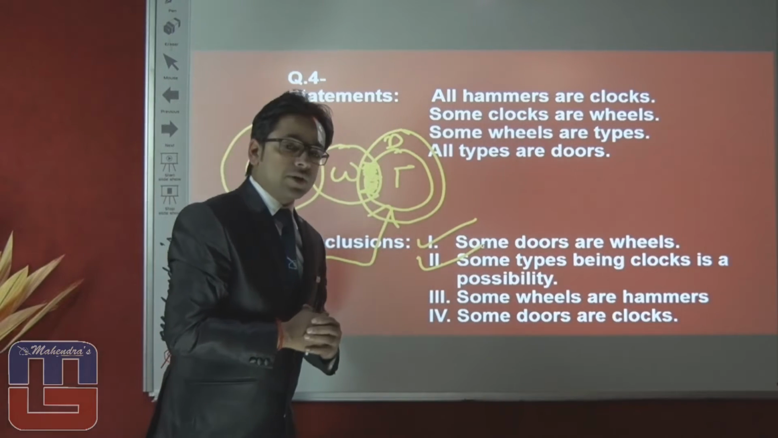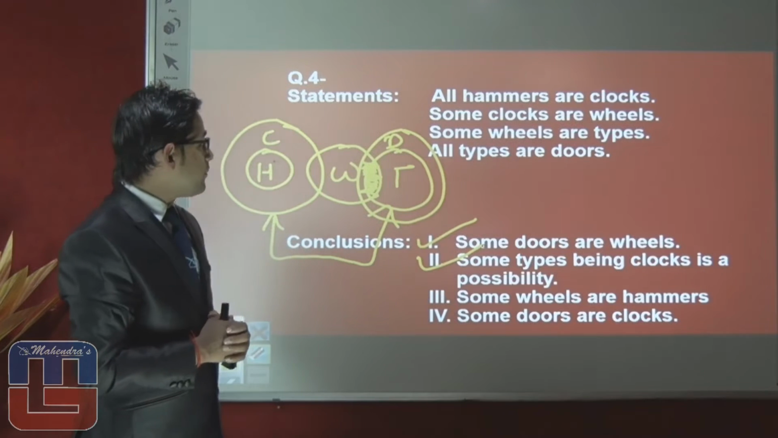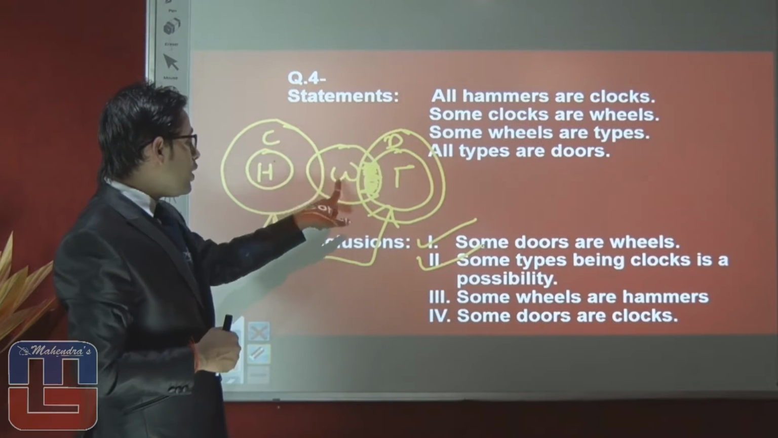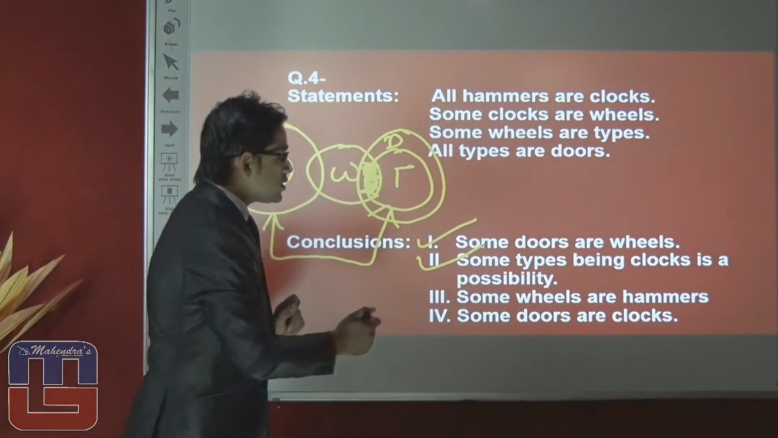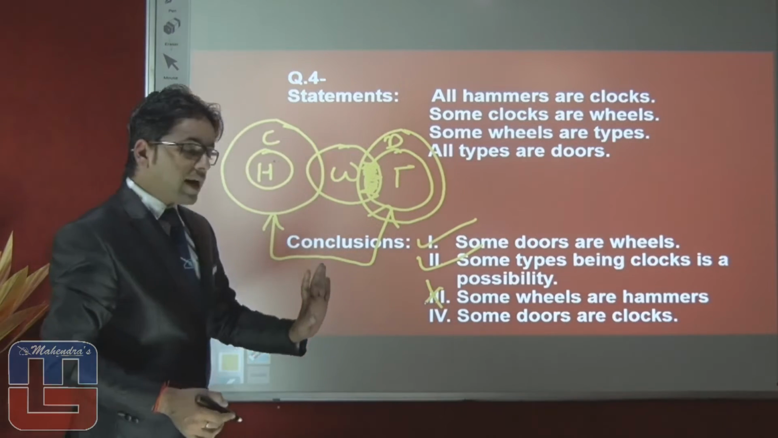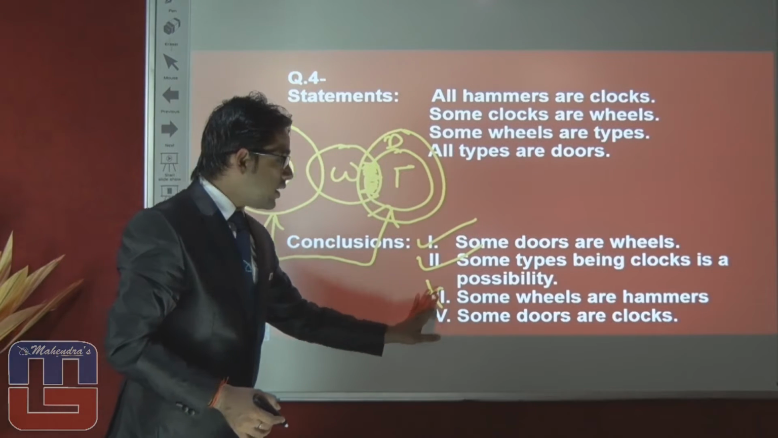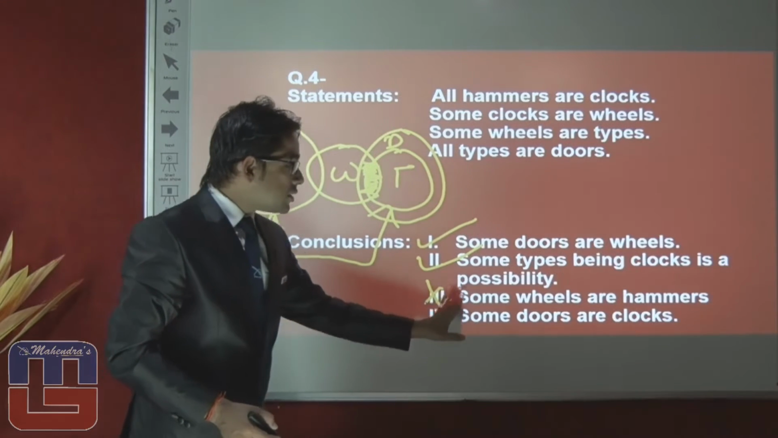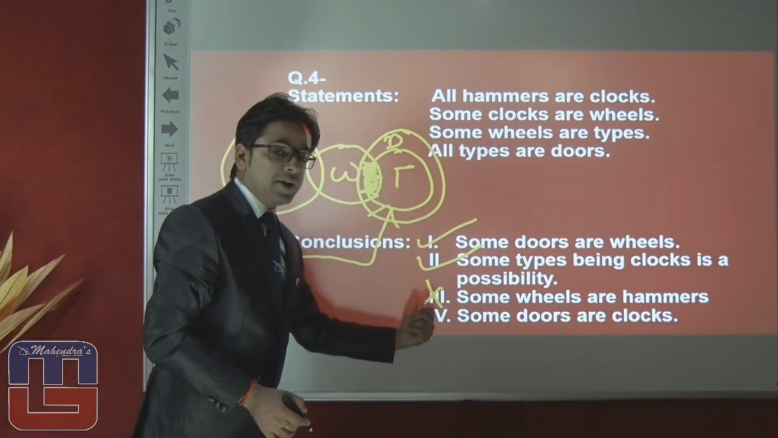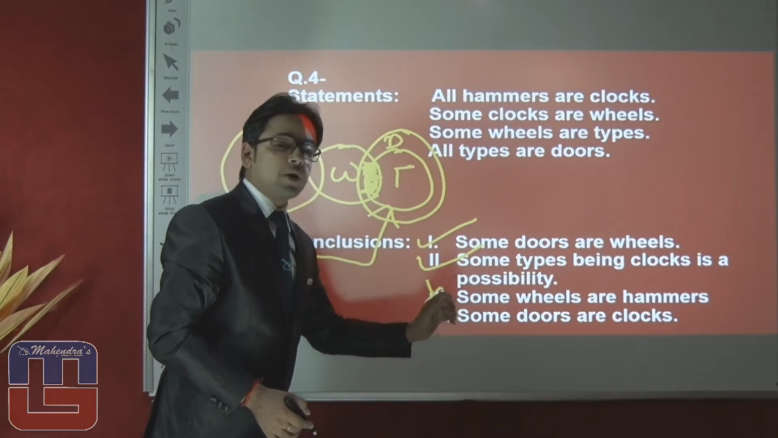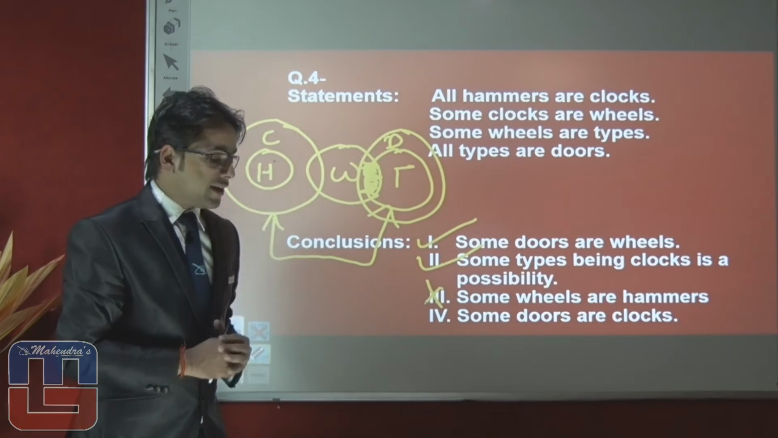Let's proceed toward the third conclusion. Some wheels are hammer. No information is given regarding these two entities. So definite conclusion will be false. If they asked this conclusion as a possibility, like some wheels are hammer is a possibility, then we could say that this conclusion will be true. But still this is false because they are talking about a definite case.